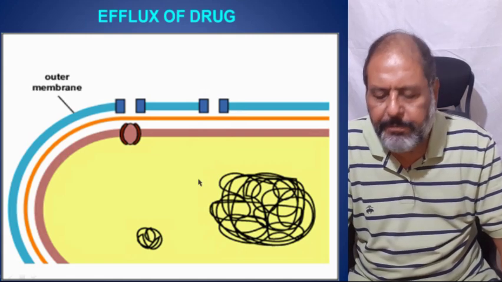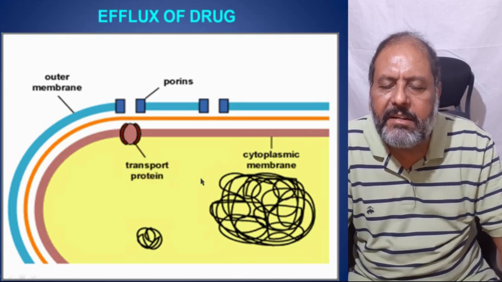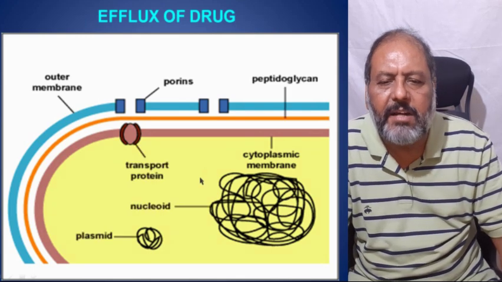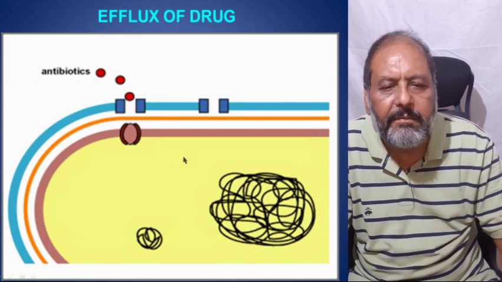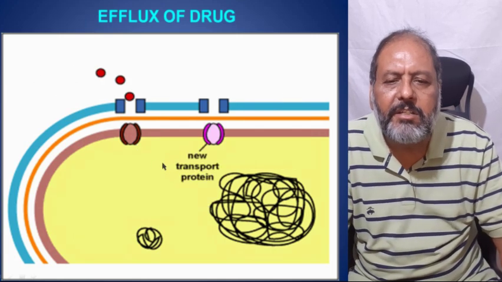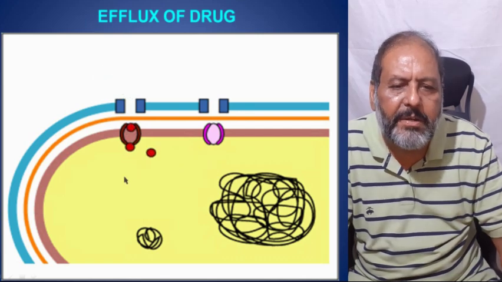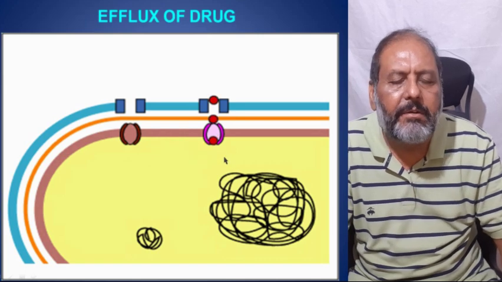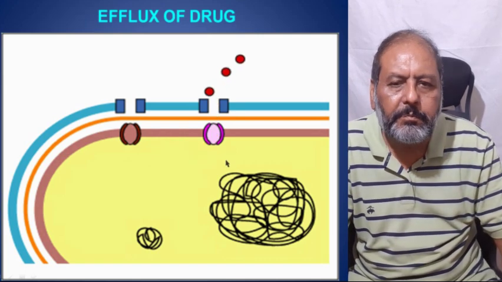See it again as the antibiotic enters after passing the porin molecules, and is taken into the bacterial cytoplasm, but the bacteria have developed a new pump which is called an efflux pump, and that has pushed the drug out of the bacteria.